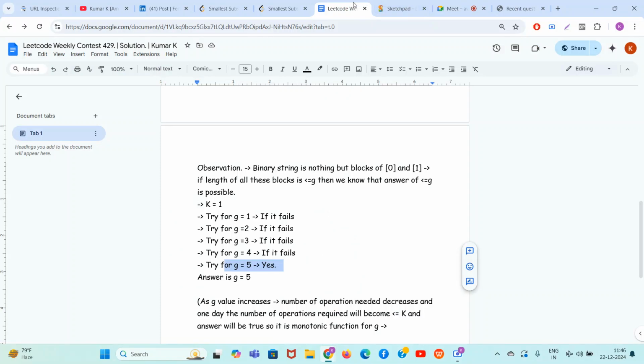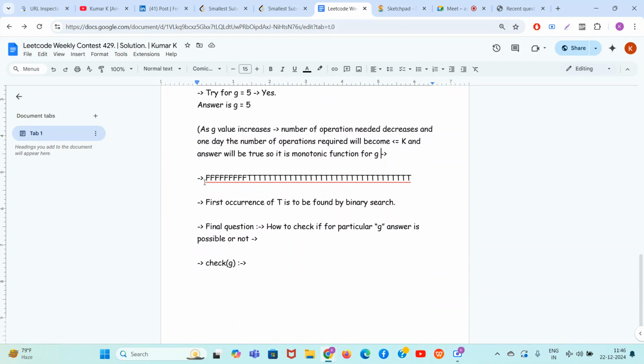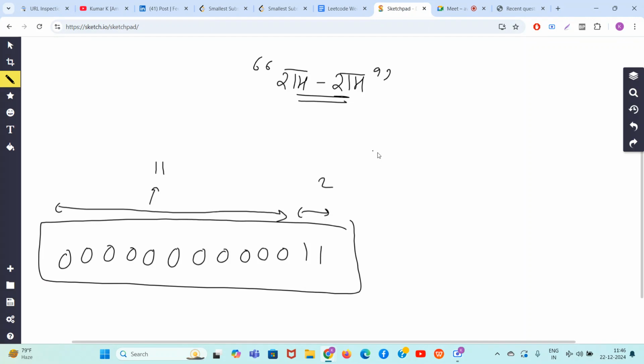Okay, so G equal to 5, it worked out. So what is the observation? As the G value increases, the number of operations needed decreases, and one day the number of operations required will become less than equal to k, and the answer will be true. So it is a monotonic function for G. So guys, G function will look like this. Earlier G values will give false, false, false, not working, not working, but one time it will give a true value, and then forever it will give you a true value. So basically, G is an FFFFTTT function.